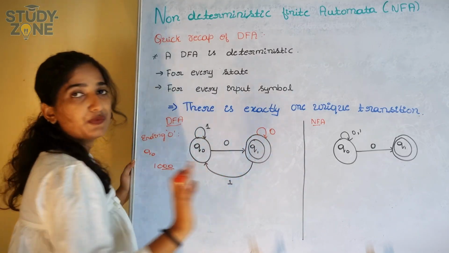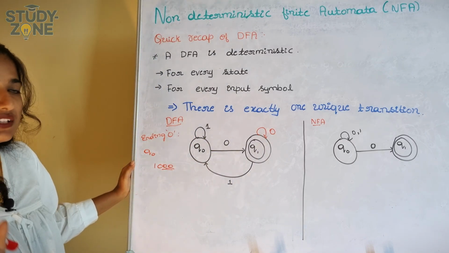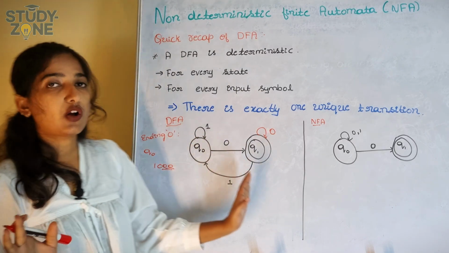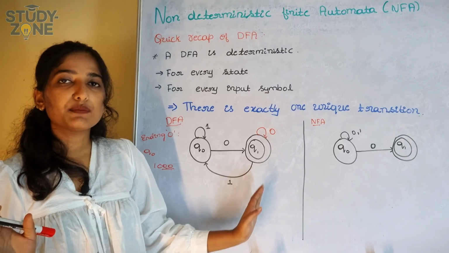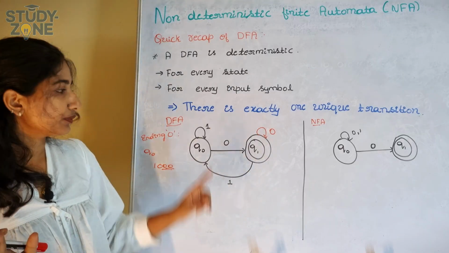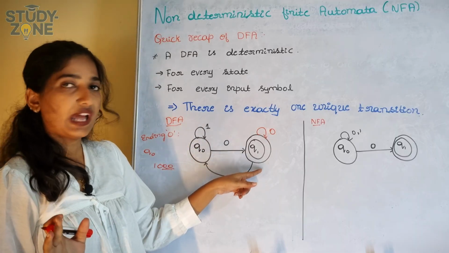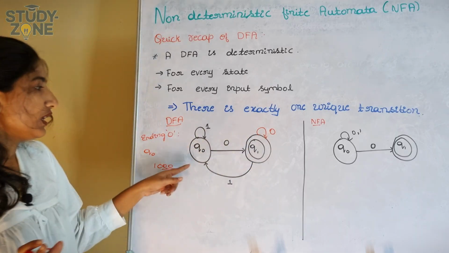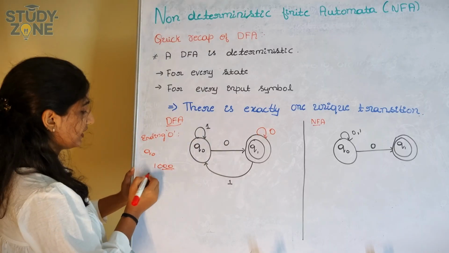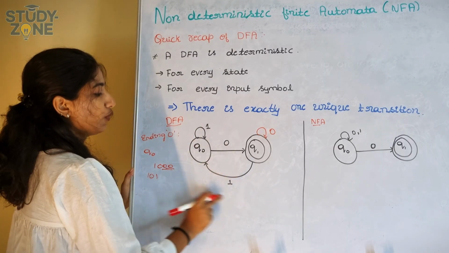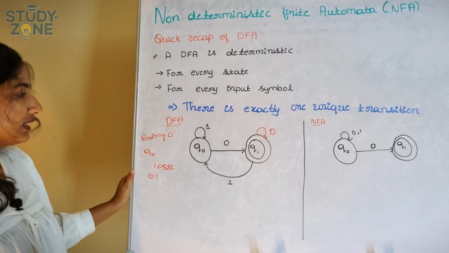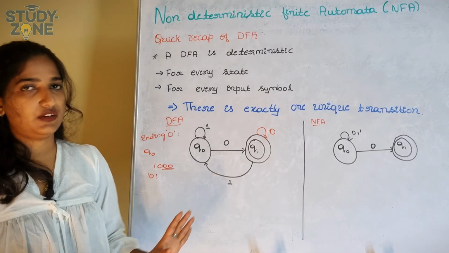So DFA is a deterministic finite automata. This automata needs an input symbol for every state, which means Q0 should have input symbols 0 and 1, and Q1 should have input symbols 0 and 1. So if the input is 1 0 1, it should move back to Q0 state. This is DFA, which is very clear for you.